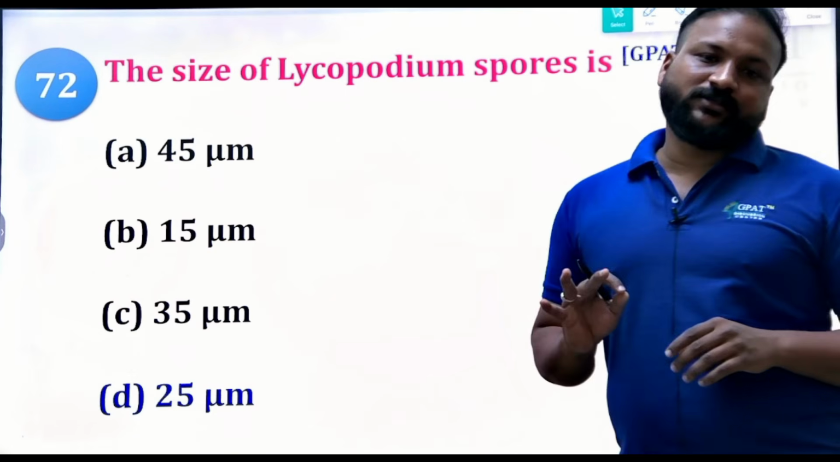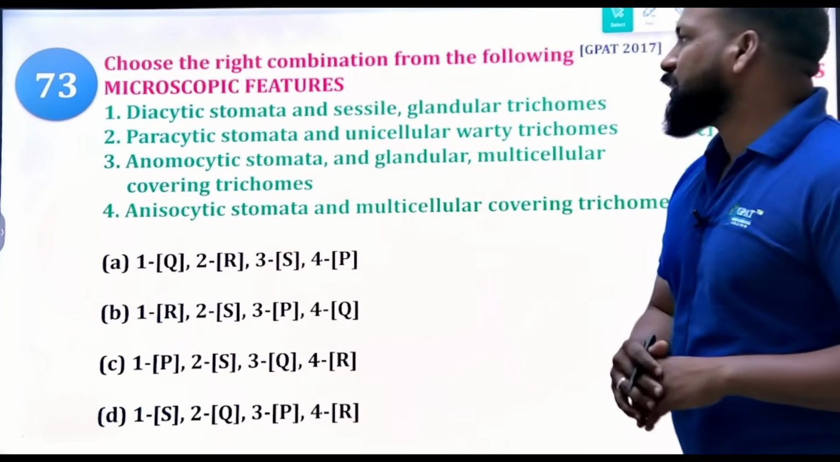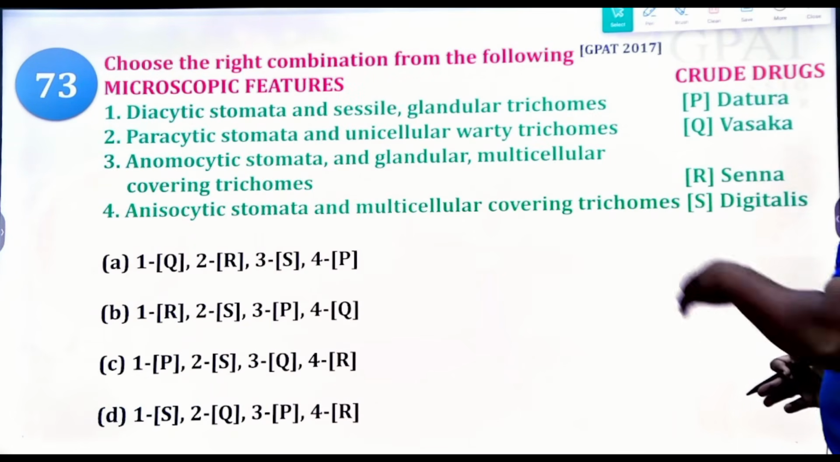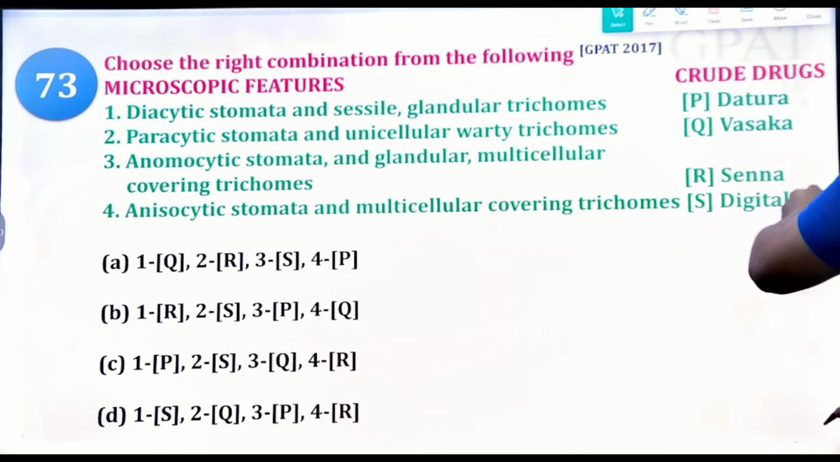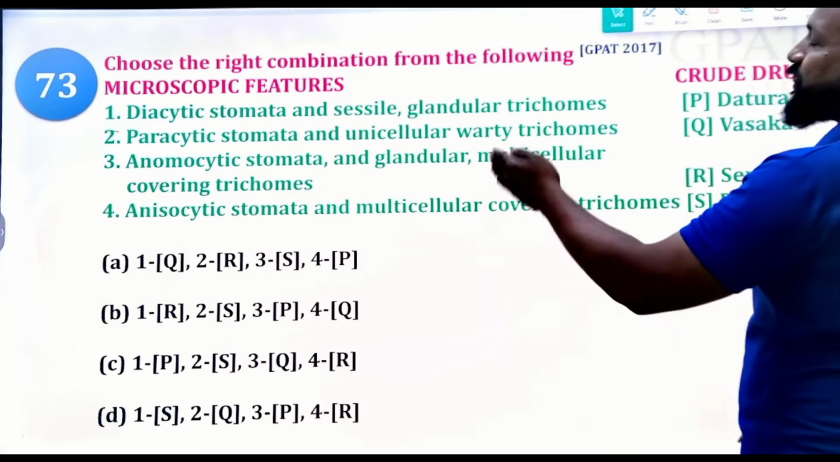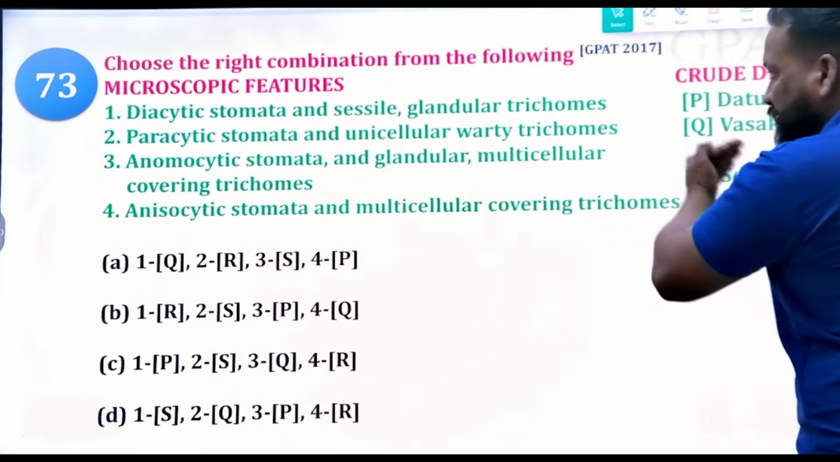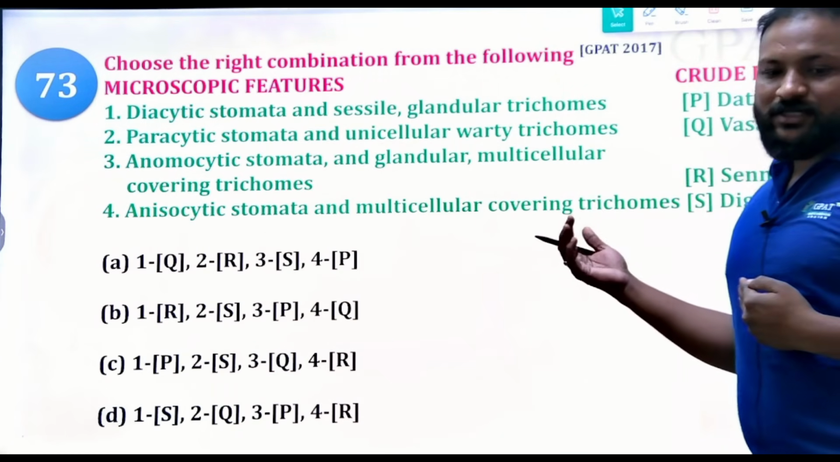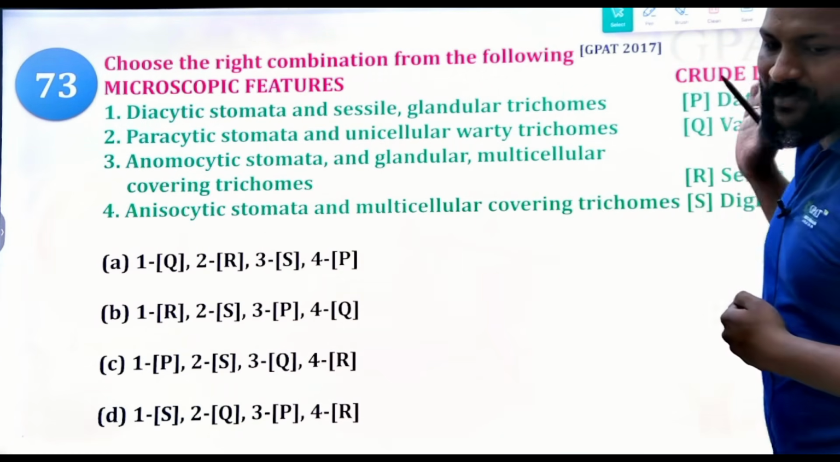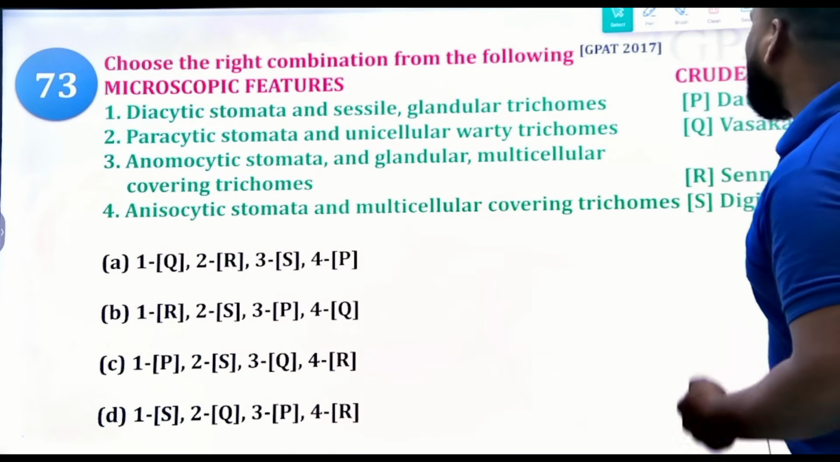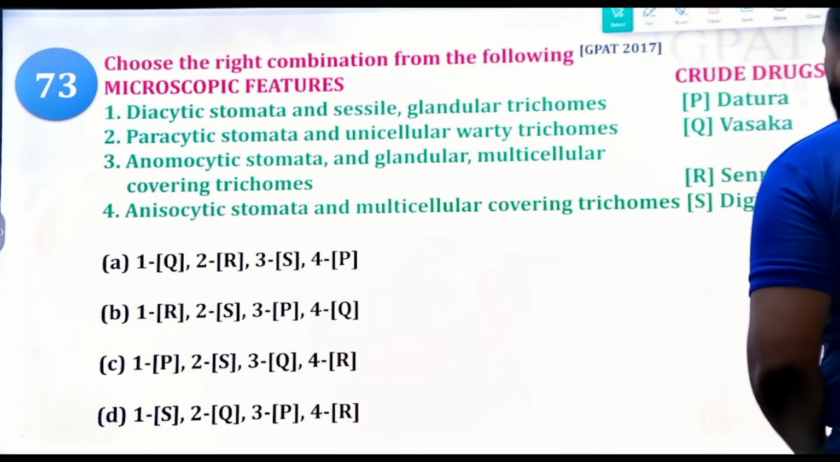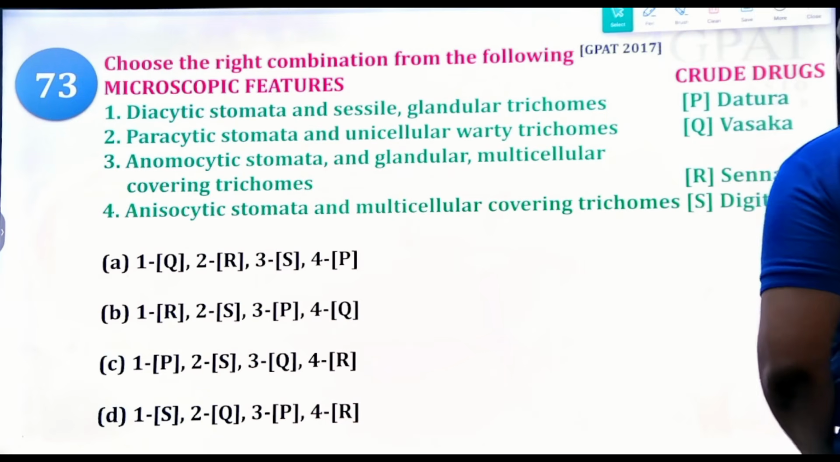25 micrometers. Clear? Next. Choose the right combination from the following microscopic features and their crude drugs. Diacytic stomata and sessile glandular trichomes, paracytic stomata, unicellular warty trichomes, anisocytic stomata, anomocytic stomata, and anisocytic stomata with multicellular covering trichomes. The drugs mentioned are Datura, Vasaka, Senna, and Digitalis.